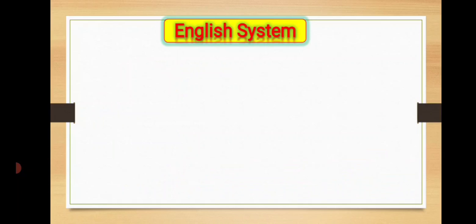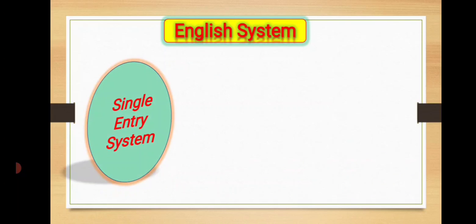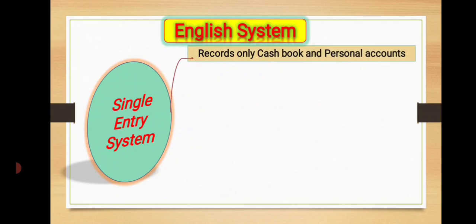Let's see the next, the English system, that is the single entry system. Under the English system, there are two systems of recording accounts. The single entry system is limited to maintaining cash book and personal accounts only.